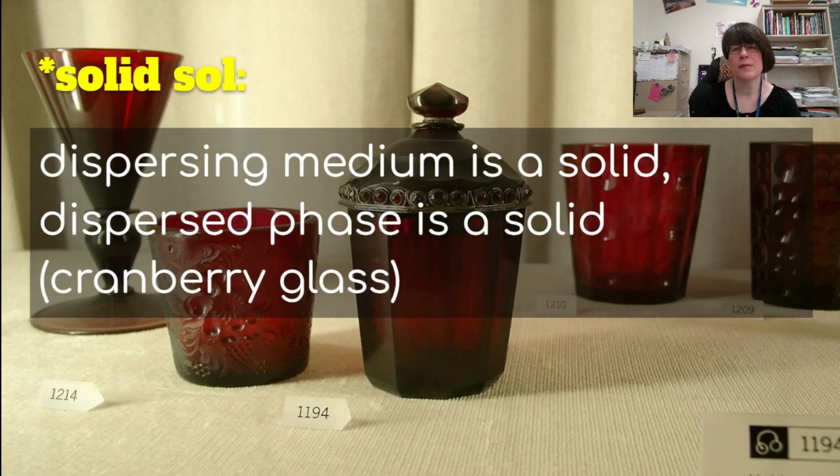Finally, the last type of colloid is a solid sol. This is where the dispersing medium is a solid and the dispersed phase is a solid. An example is cranberry glass. Here you have glass, which is the solid, and dispersed in it are tiny particles of metal.